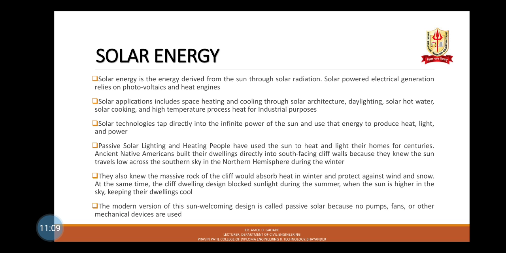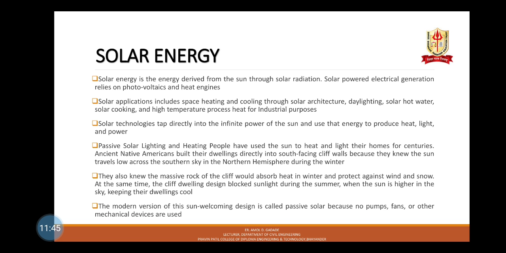Very first one is solar energy. Solar energy is the energy derived from the sun through solar radiation. Solar power electrical generation relies on photovoltaics and heat engines. Solar applications include space heating and cooling through solar architecture, daylighting, solar hot water, solar cooking, and high temperature process heat for industrial purposes. Solar technologies tap directly into the infinite power of the sun and use that energy to produce heat, light, and power.